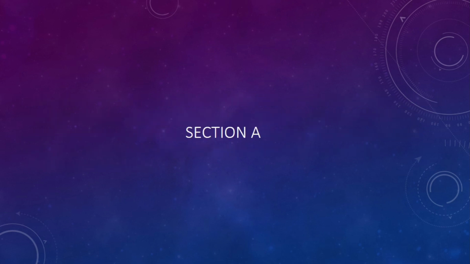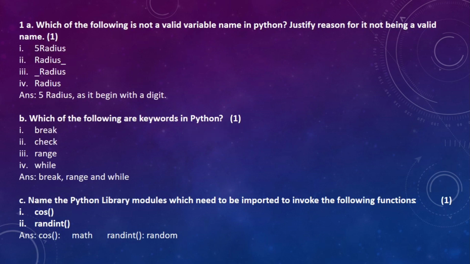So let us begin with Section A. Question number 1, A part. Which of the following is not a valid variable name in Python and why? It is a 1 mark question. Here we can see that the first option, that is 5radius, is not a valid variable name because it begins with a digit, whereas all the others begin with either an alphabet or an underscore, which is purely legal.